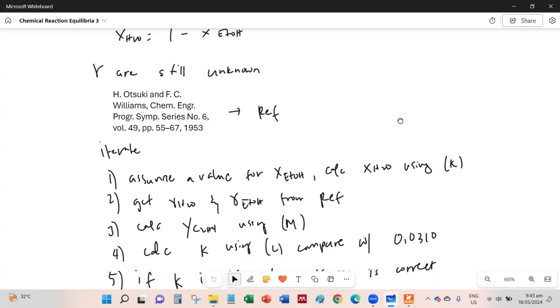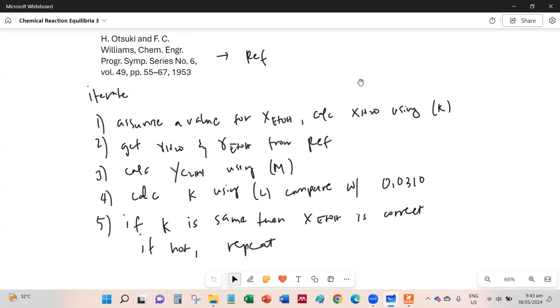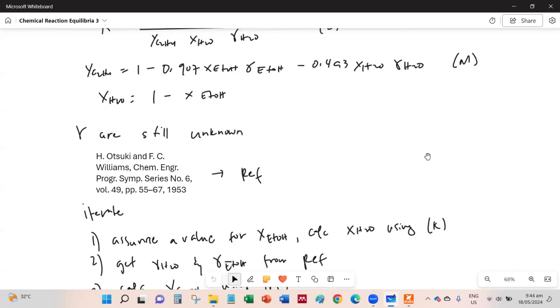Nevertheless, let's give you an overview of how to solve this. It's going to be an iteration. So the first step is to assume a value for the mole fraction of ethanol in the liquid phase, so XETOH, and then we calculate X by using equation K, so this one.